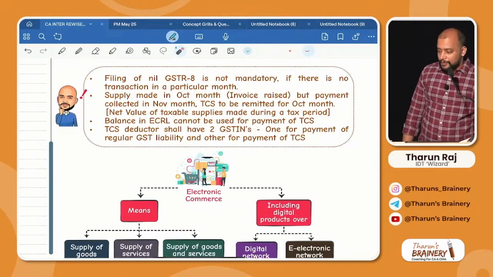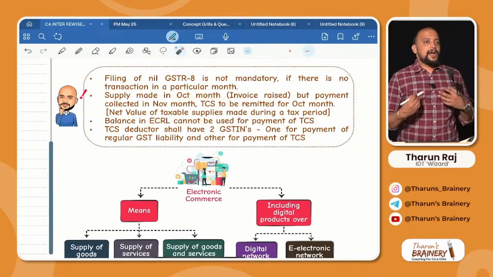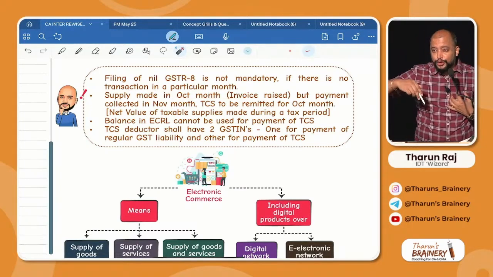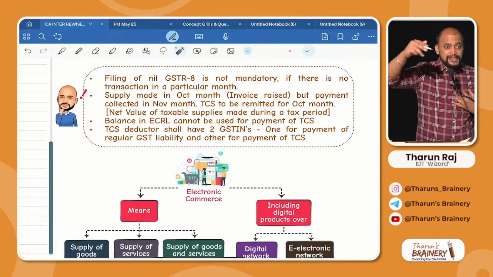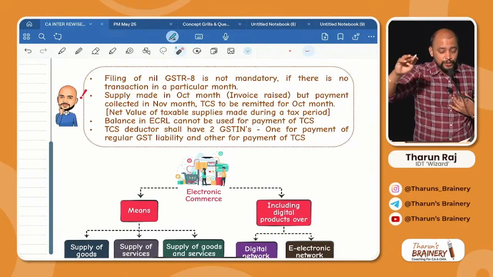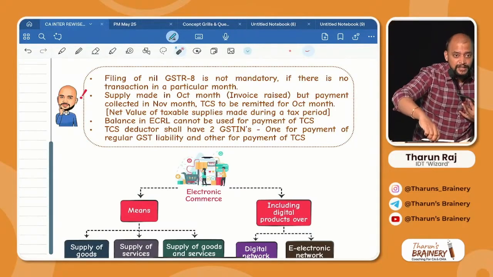Now listen, one more important point. Supply is made in October month. I am a supplier, you are the e-commerce operator. I make supply through your platform in October month. Means I will raise the invoice in October month. But you collected the payment in November month.